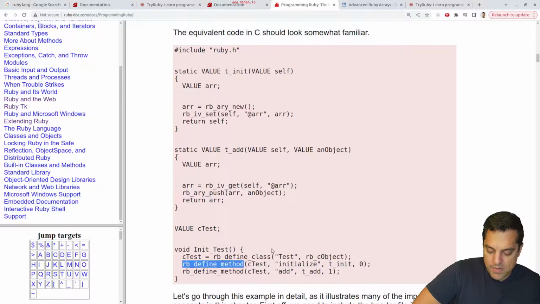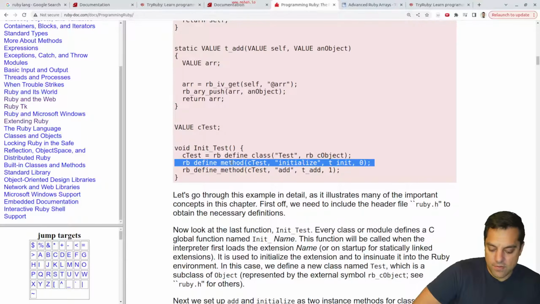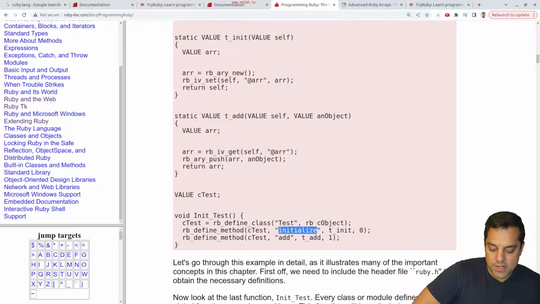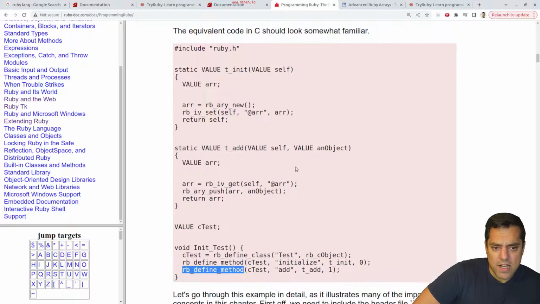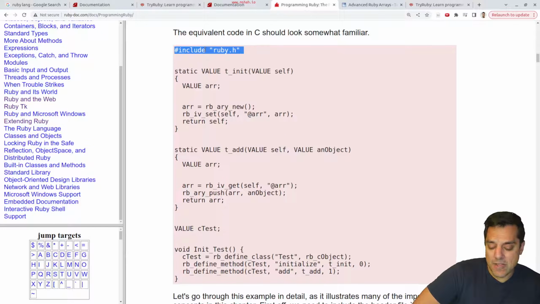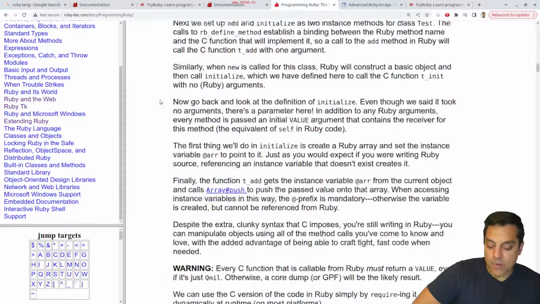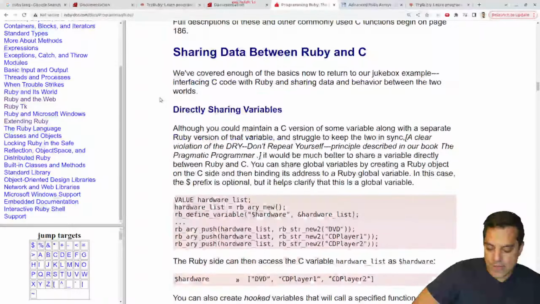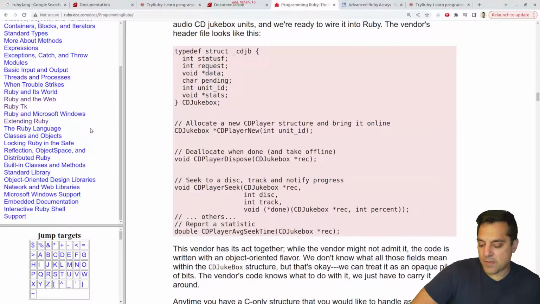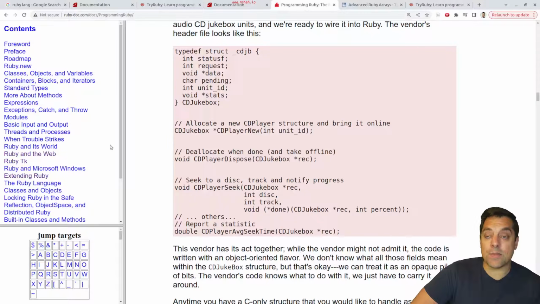Okay, and then I just need to set up my object here. You're calling these different functions. You're defining a new class, whatever you want to call it. It's a Ruby object, and then adding each of these special functions and how you're going to treat them as the methods. You're defining them here, so that's pretty clean. It looks like it makes it really easy to make Ruby scriptable, or to build libraries that can be called in Ruby. So you could do this in C or C++, I imagine, create some nice high performance code that you could run in Ruby. So that's an important thing. Python's kind of similar in this for how it enables lots of libraries to be used.